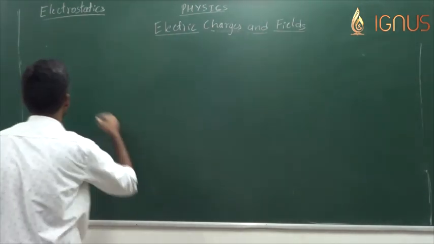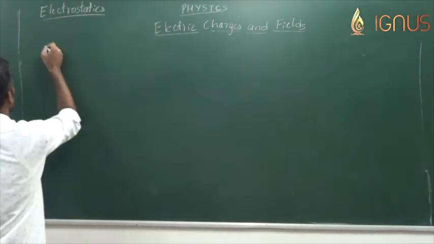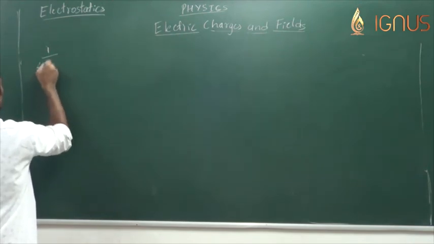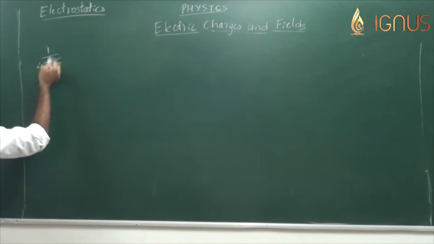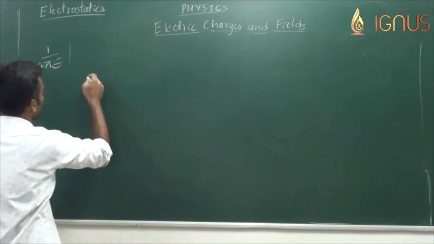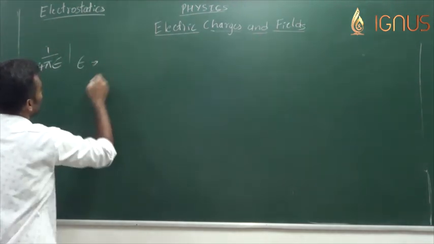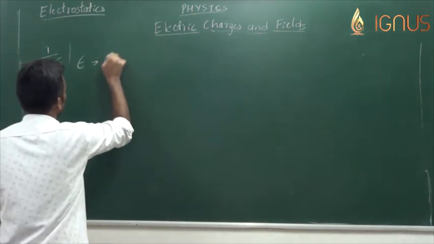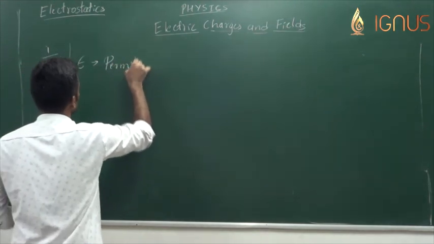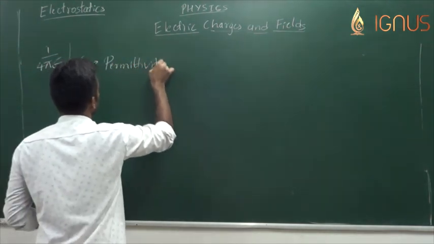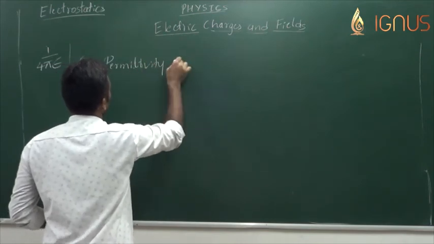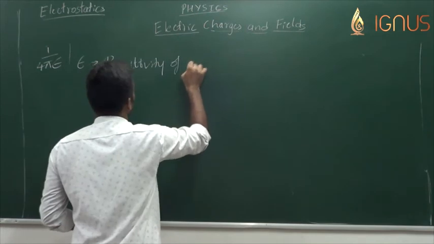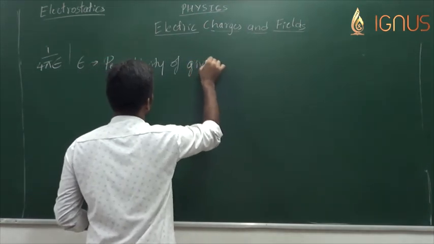Now coming into the constant part, the constant that we saw while writing Coulomb's law was 1 by 4 pi epsilon. This 4 pi are familiar constants and epsilon is the new one. What is this epsilon? This epsilon refers to permittivity of a medium, of given medium.